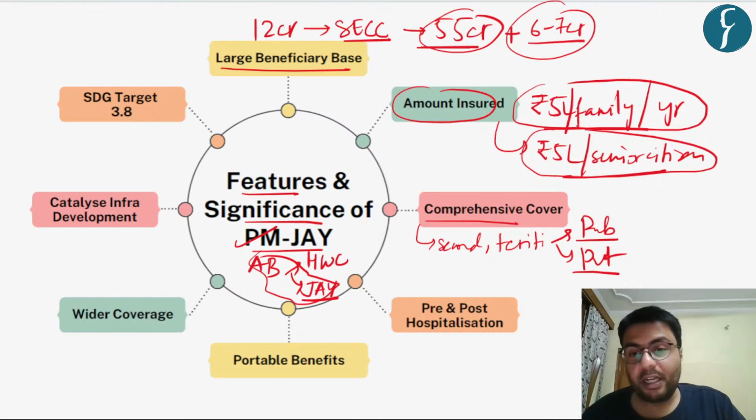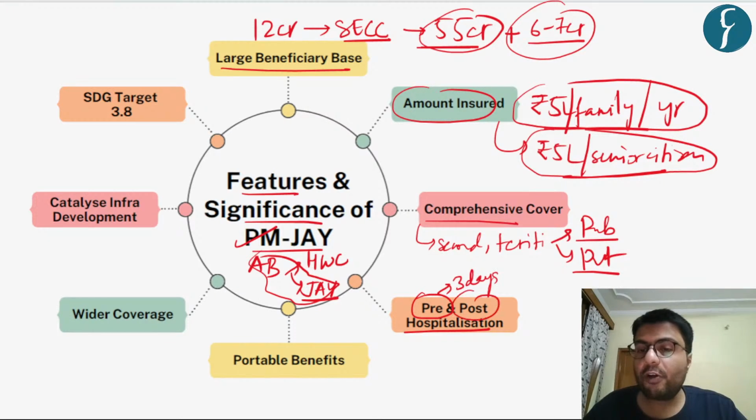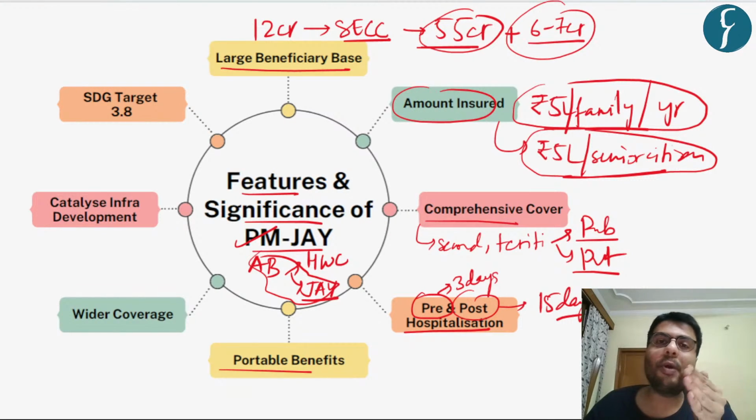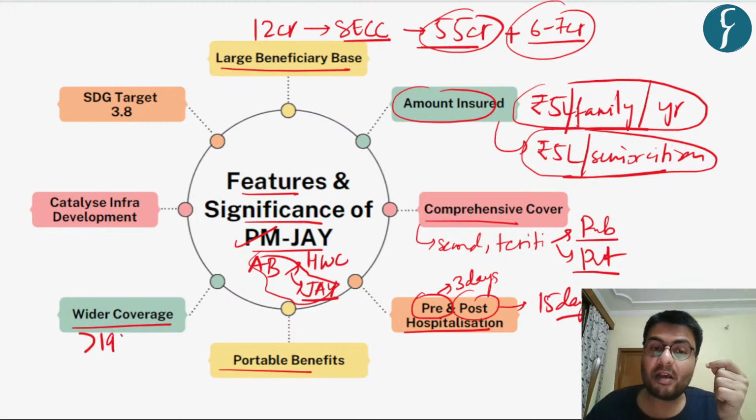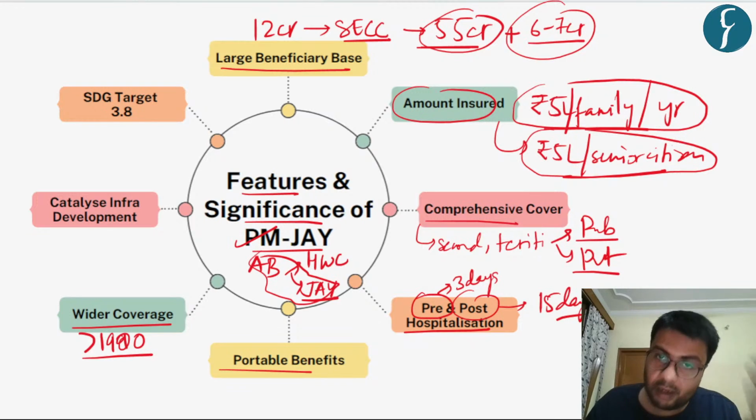Now the benefit is not just provided for hospitalization, but it is also provided for pre-hospitalization for a period of 3 days, as well as for post-hospitalization cover for a period of 15 days. Also, the benefits of this scheme are portable in nature. That is, if one family member is located in, say, Kashmir, they can also get benefit of this scheme. And if the other family member is working in city of Bangalore, they can also get benefit because the scheme is portable in nature.